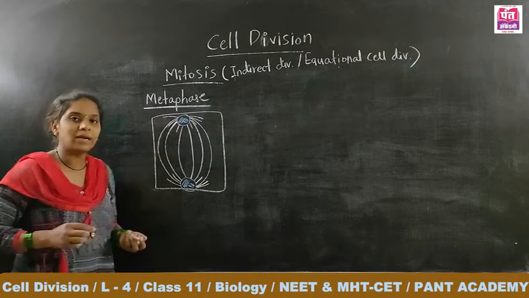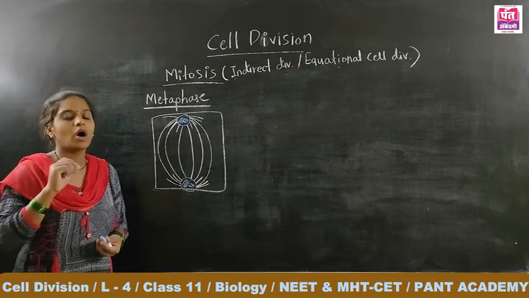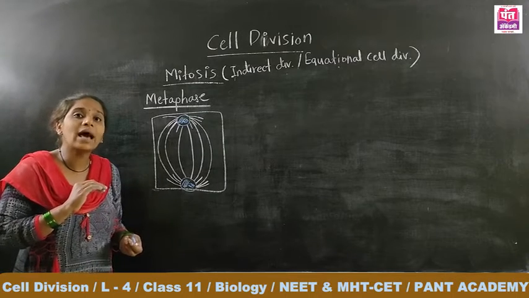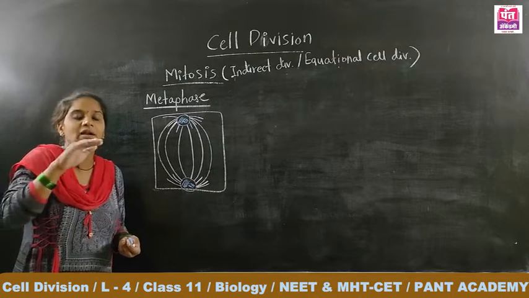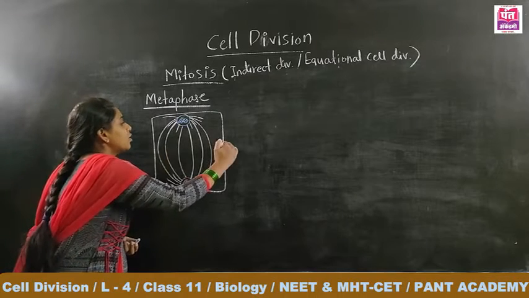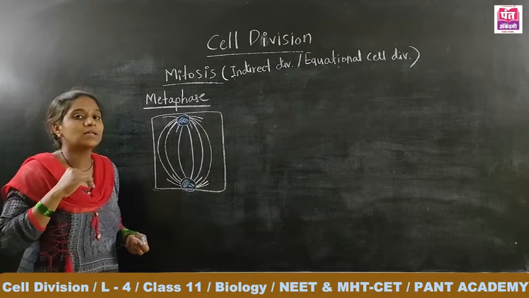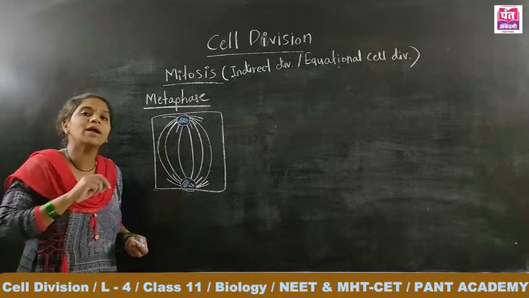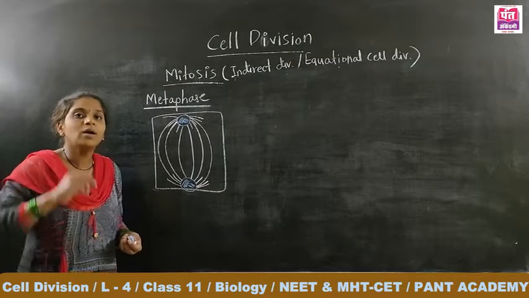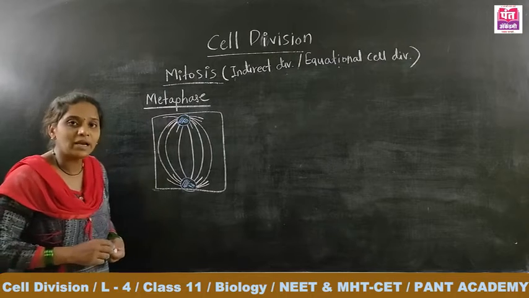Now in the metaphase stage, due to the relative contraction of the spindle fibers, the chromosomes get aligned, that is, settled, at the equatorial plane, exactly at the center point. That alignment at the equatorial plane is due to what? The comparative contractions of the spindle fibers.